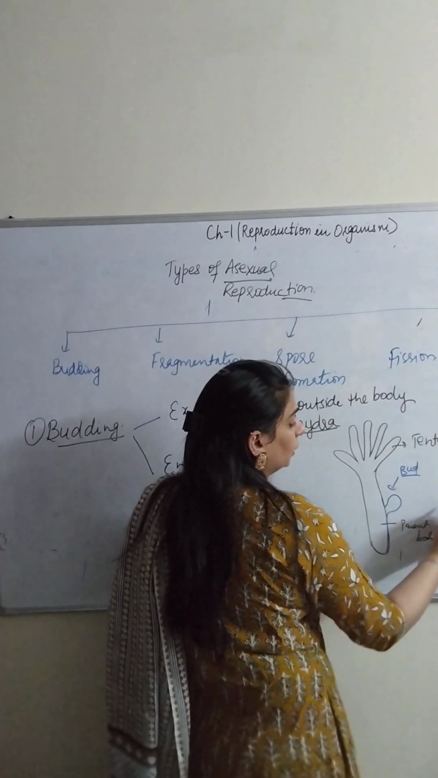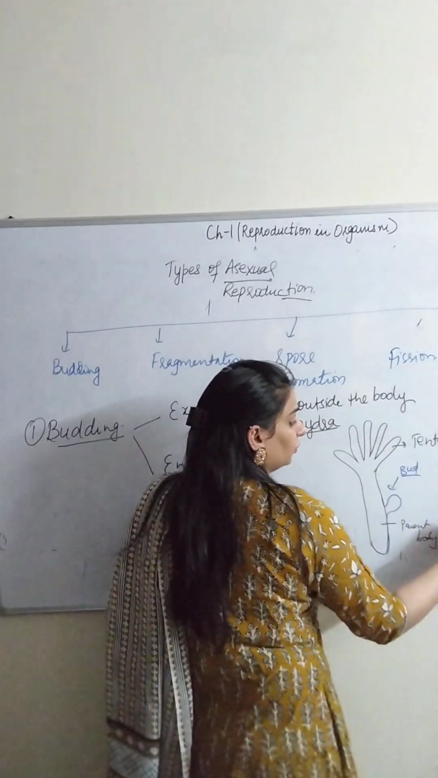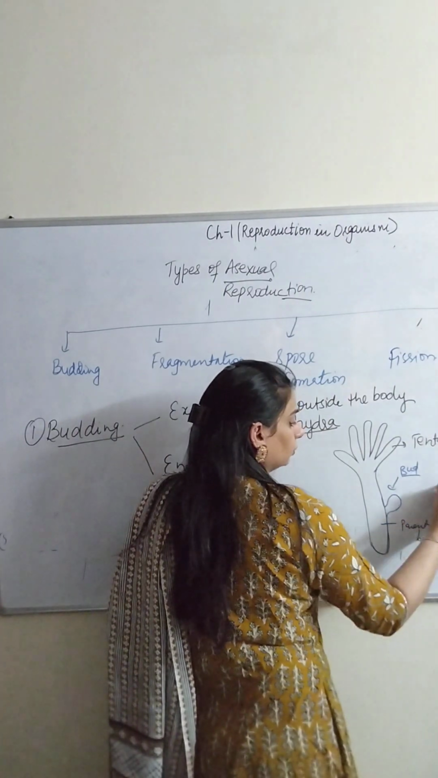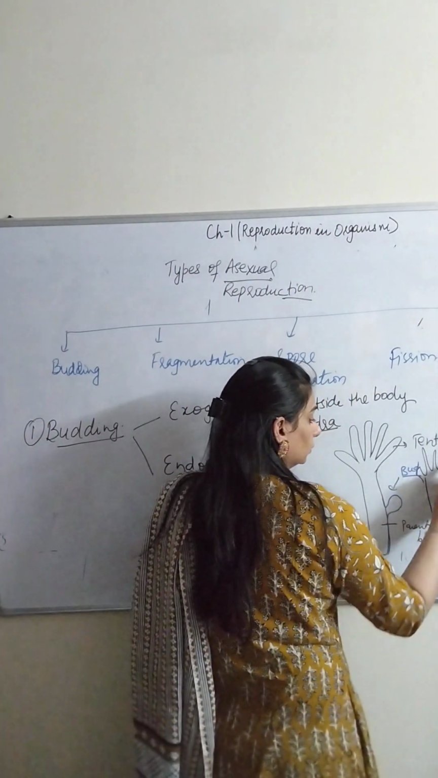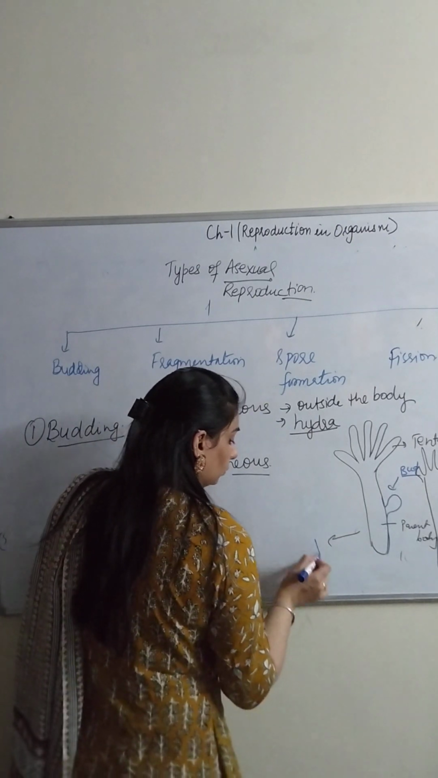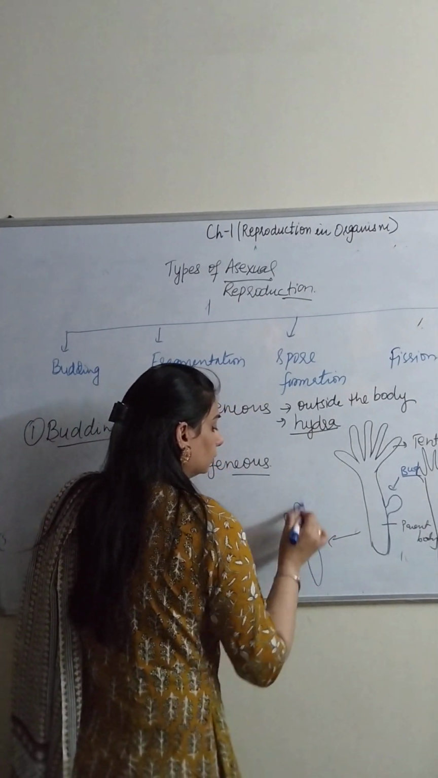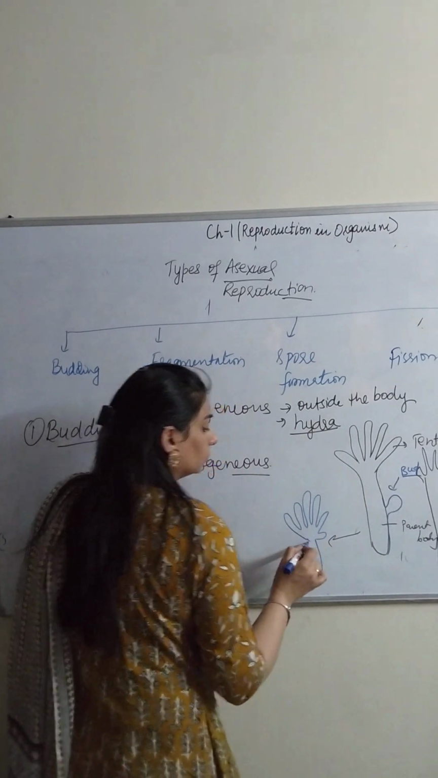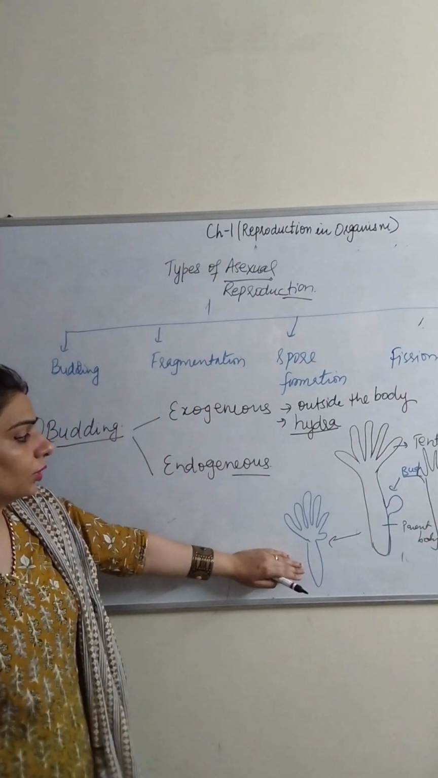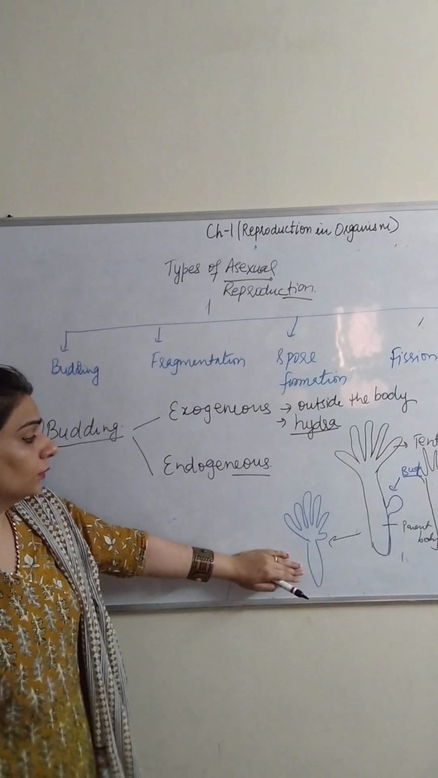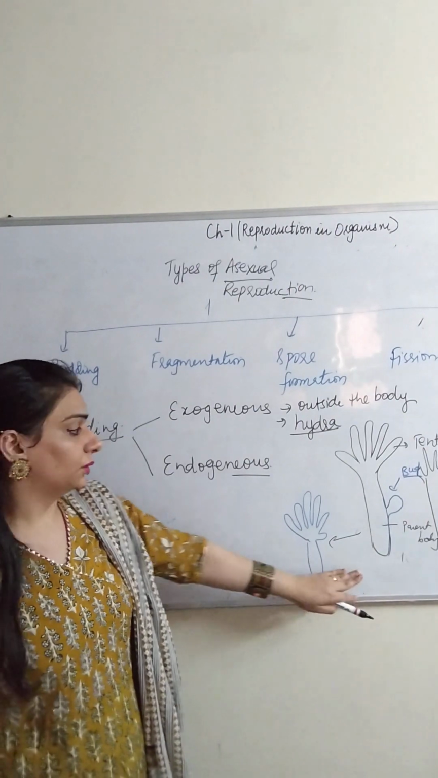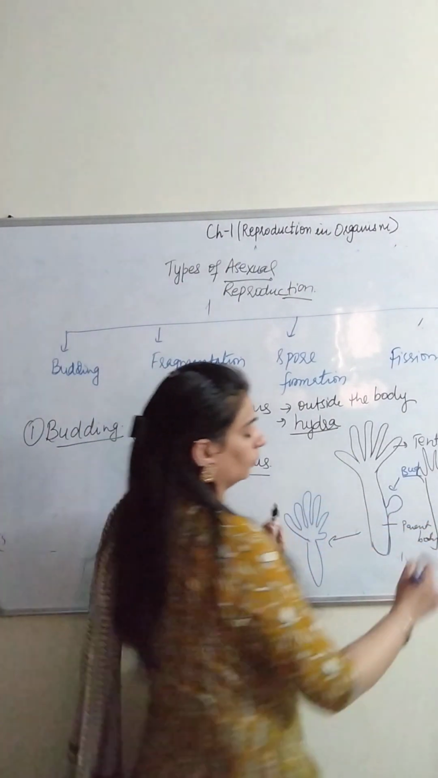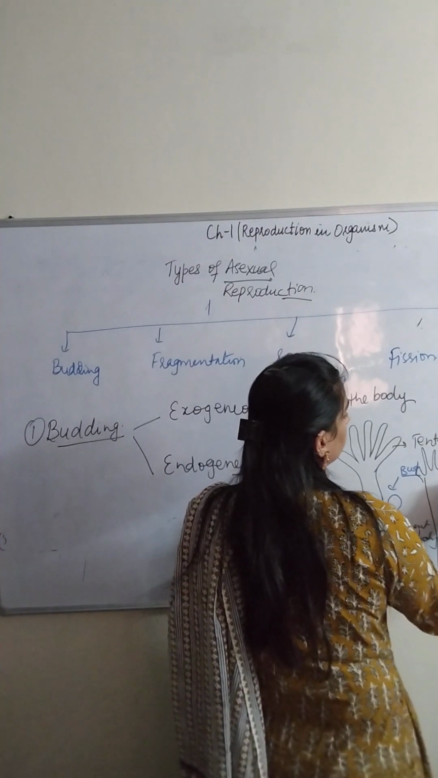So when this bud matures itself, it gets detached from the parent body, and now a new Hydra is produced. Here, this new Hydra is called a daughter Hydra. Okay? In some books it is also called a daughter bud.